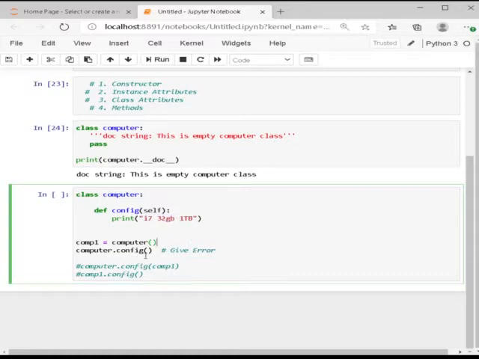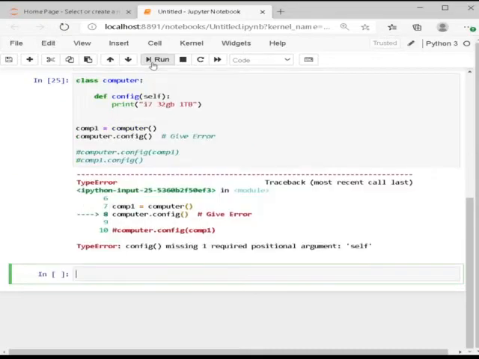So here I'm going to say how to create an object. First, make the object name, here it is comp1. Then we have to give the equal operator. Afterwards, you have to give the class name, whatever class name. Here, computer is our class name. So computer, and we have to remember parentheses. Now if I give computer.config, that means we're going to give the values.